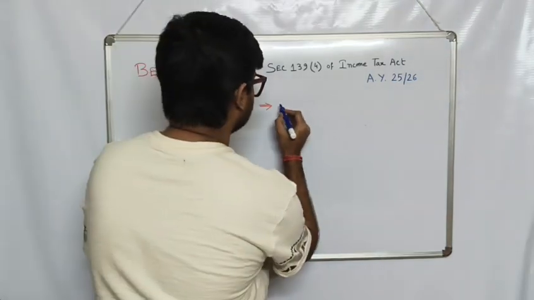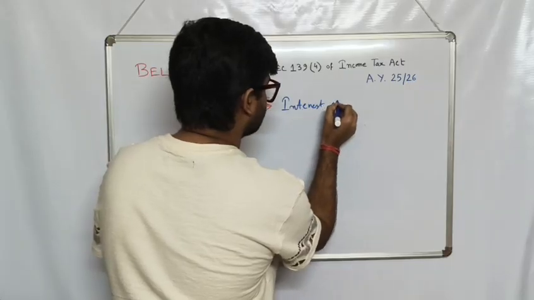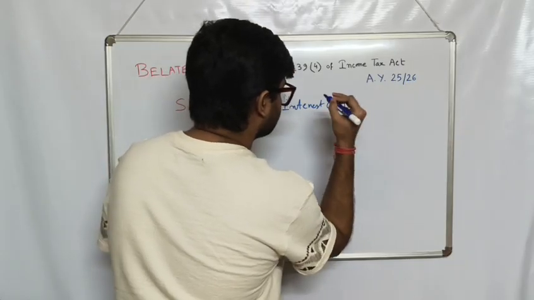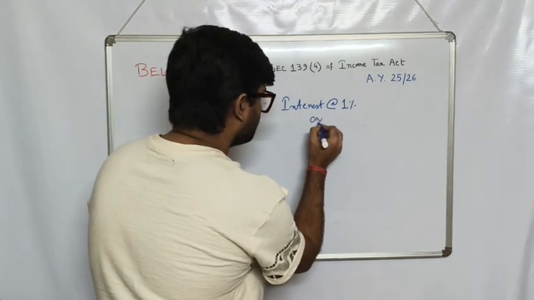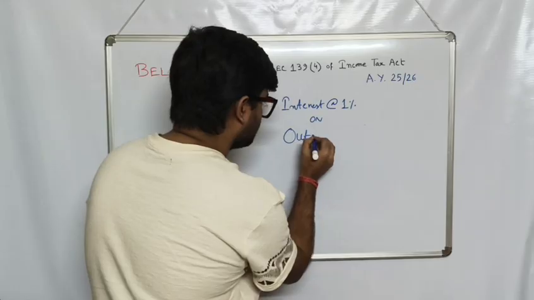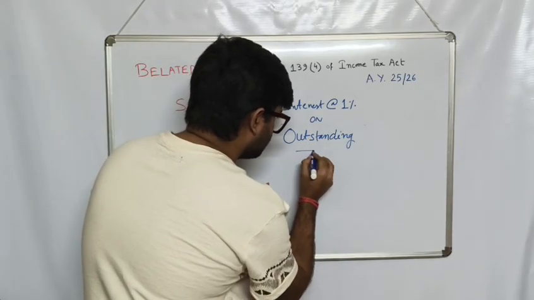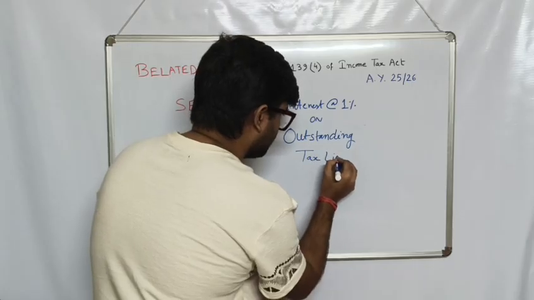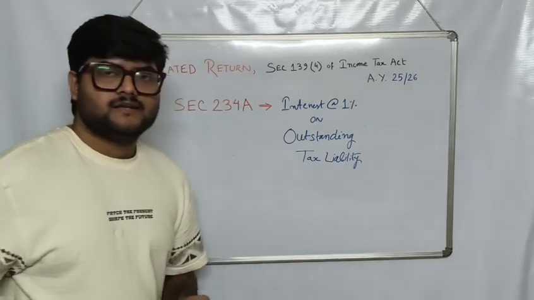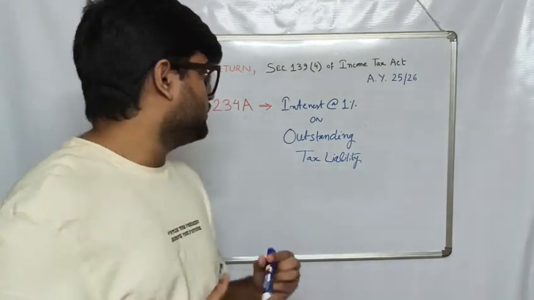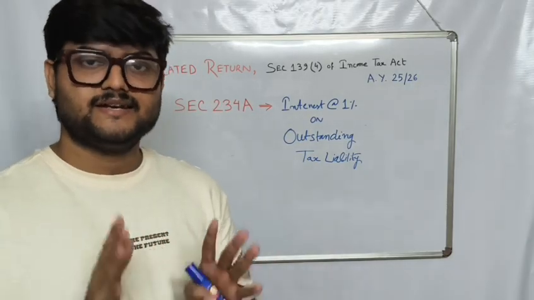So there will be interest at the rate of 1% that you need to pay on the outstanding tax liability. In order to understand it, we will take a practical example, then we will be able to understand it clearly.